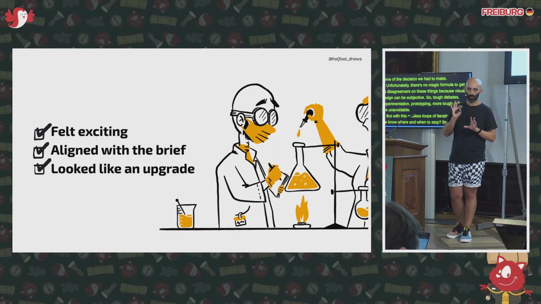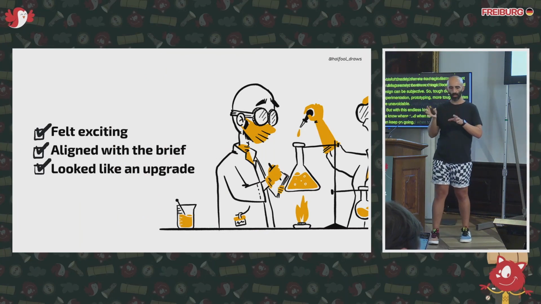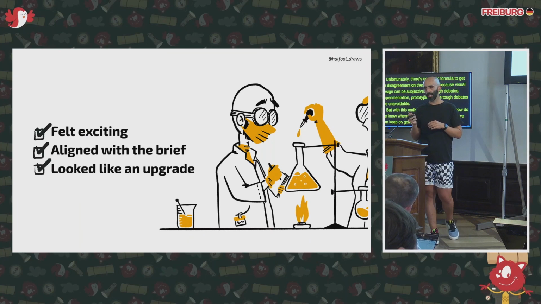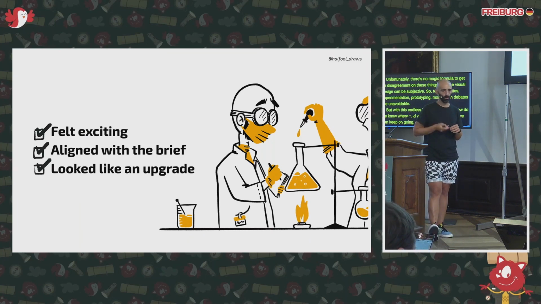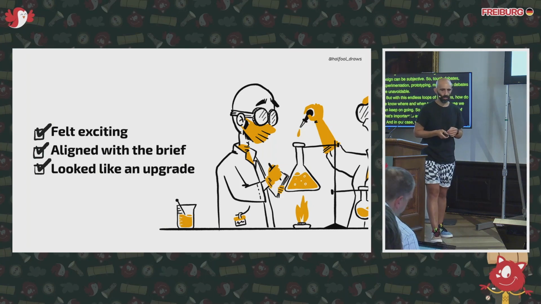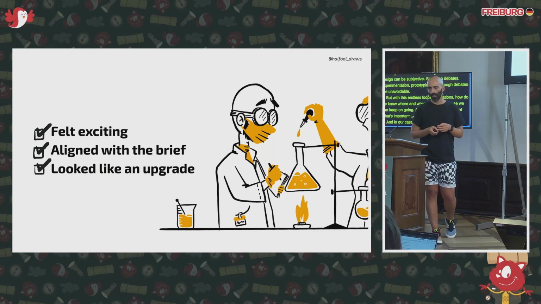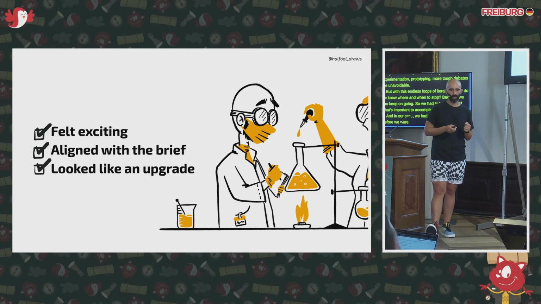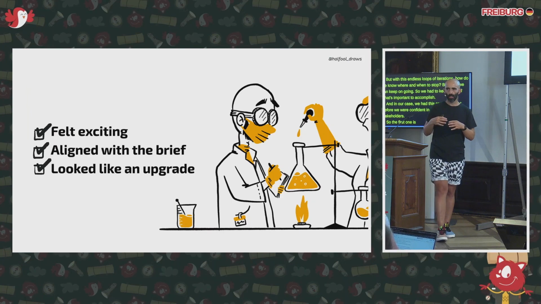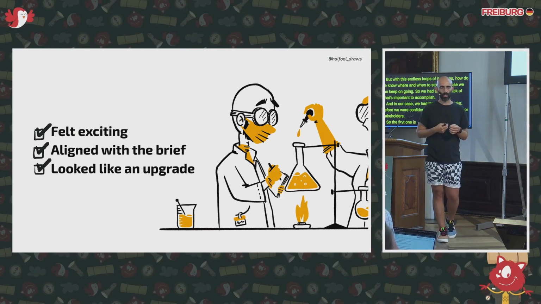So we had to keep track of what's important to accomplish. In our case, we had a small checklist before we were confident in pushing this to senior stakeholders. The first one is that it's something that we felt excited about, and not just me and Thomas, but also the initial stakeholders that we were bringing on board.